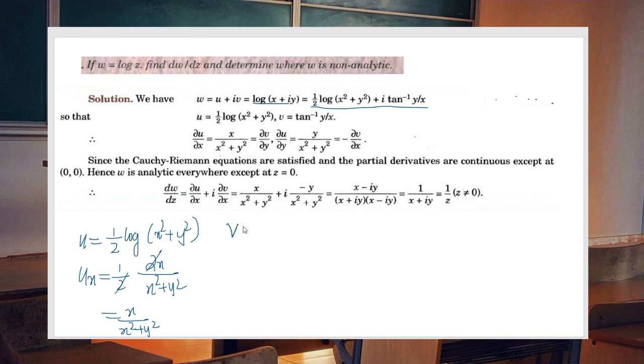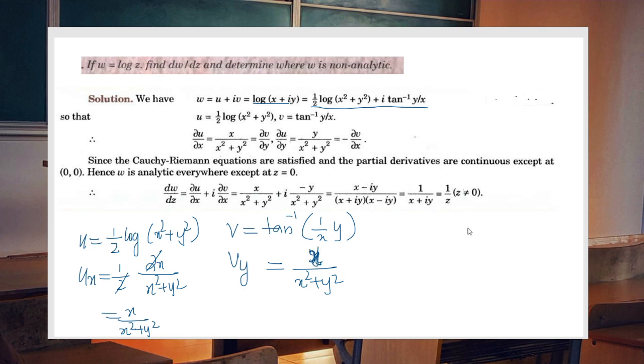Now what is v? v is tan inverse of y by x. When we find vy, this is actually of the form tan inverse of a y. So we will again get it as, sorry, x divided by x square plus y square.